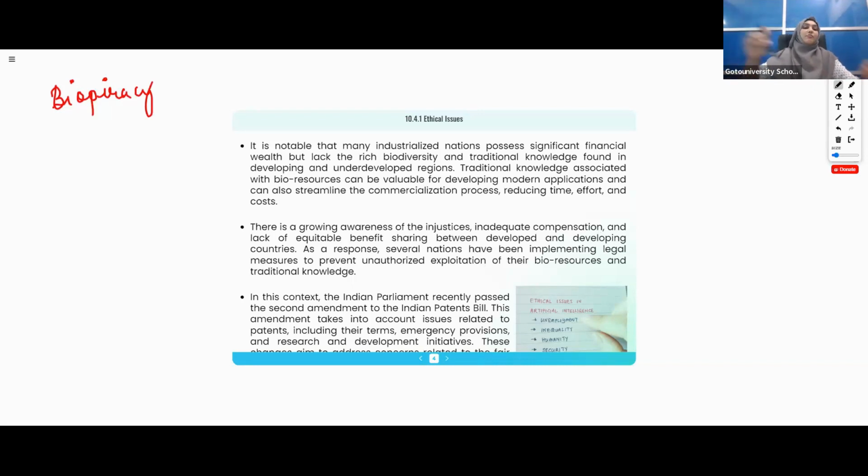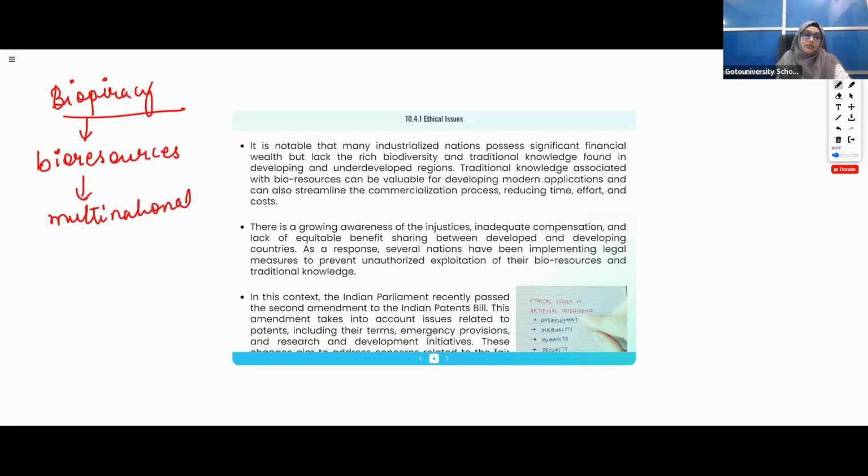So what is this biopiracy? Biopiracy is using the bioresources by multinational companies. You can note it down. Who is using these bioresources? Multinational companies and some other organizations. We cannot name all the organizations who are using and who are not, so in general we can give the example of these two.